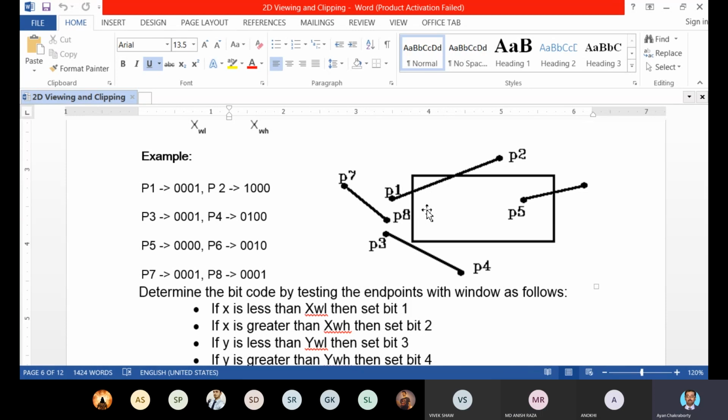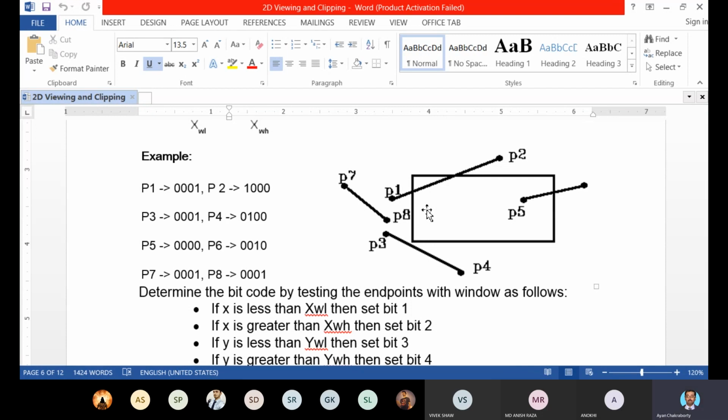The endpoints will give you the region code by AND operation, which will give you the result with all zero. That basically means that the line can be partially visible.